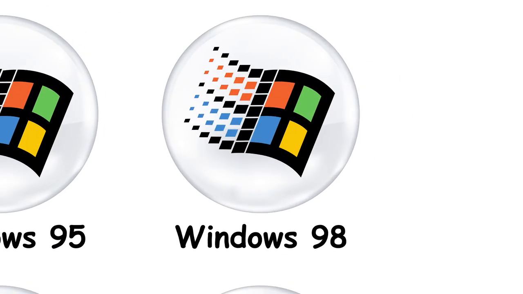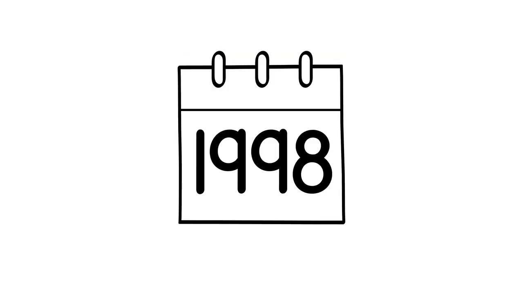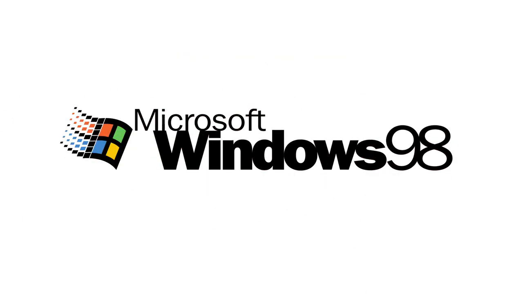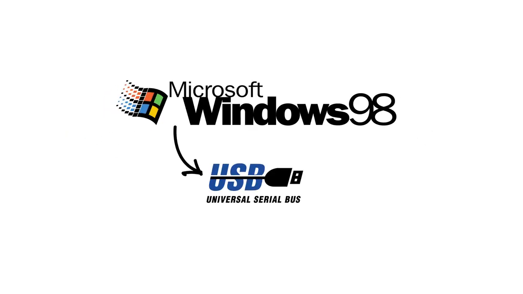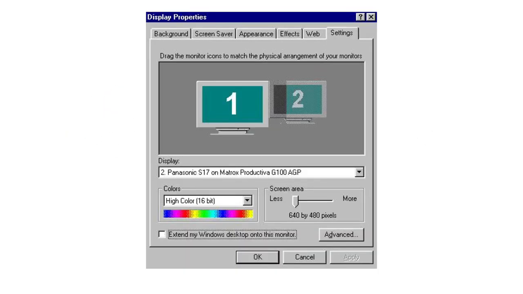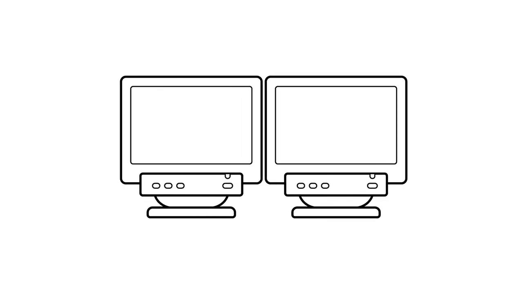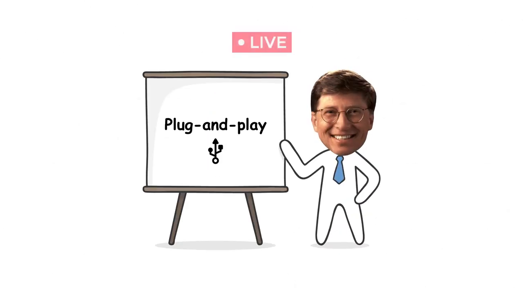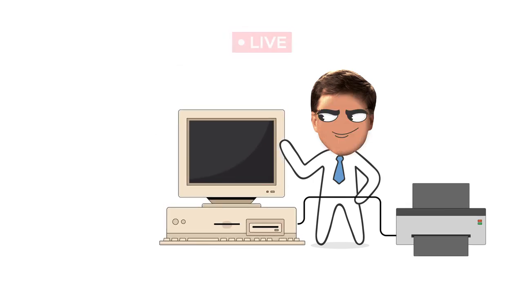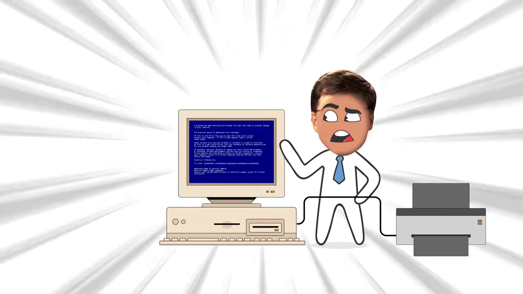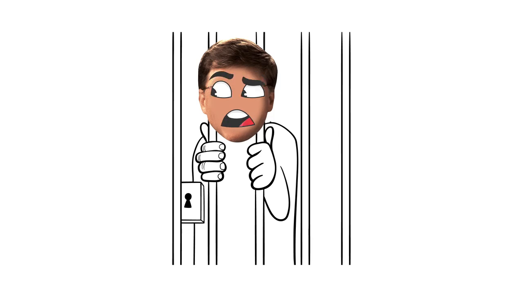Windows 98, same thing, but less explodey. 1998 arrives. Windows 98 brings better USB support, better internet handling, and even dual monitor support. Finally, people could have two screens, one for work, one for solitaire. It was great when it wasn't crashing. Bill Gates famously demonstrated plug-and-play live on stage and got a blue screen. Even Bill couldn't escape Windows reality.